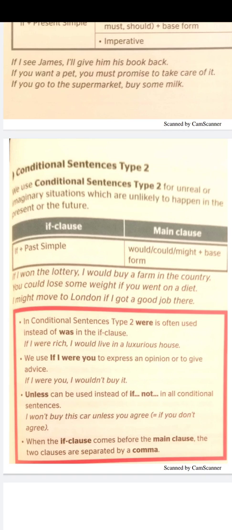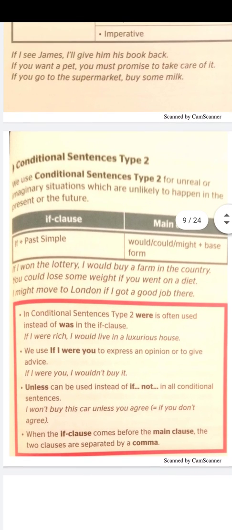You could lose some weight if you went on a diet, but I know that you wouldn't go on a diet. I might move to London if I got a good job there. In conditional sentence type 2, were is often used instead of was. In the if clause we say, if I were rich, I would live in a luxurious house.